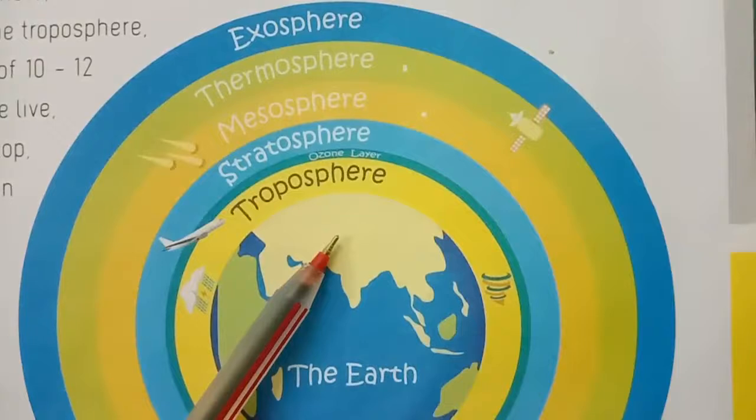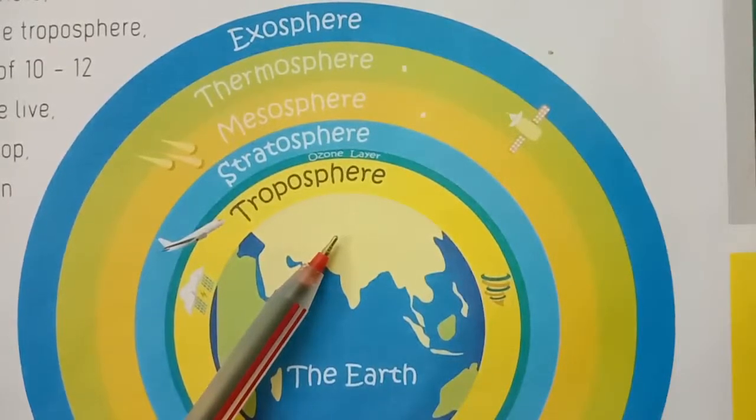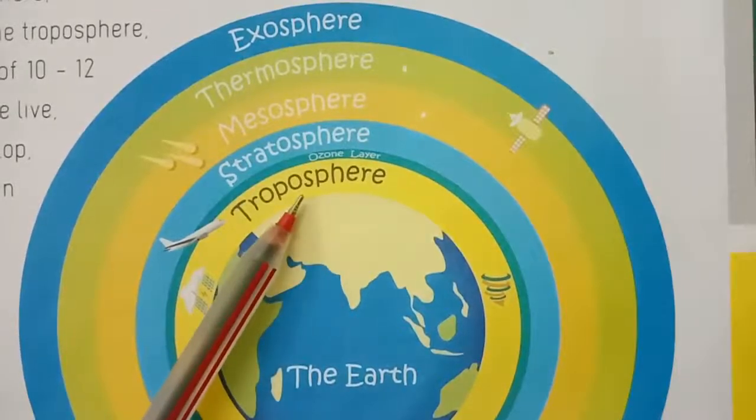The bottom of the atmosphere, where most of the life on the earth exists, is the troposphere, with an average thickness of 10 to 12 kilometers. This is where we live, breathe in air, clouds develop, birds fly and changes in atmosphere take place.